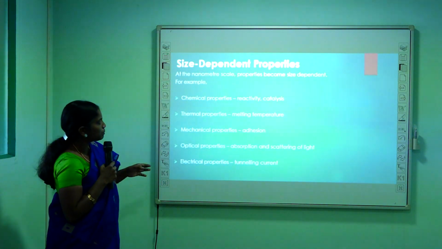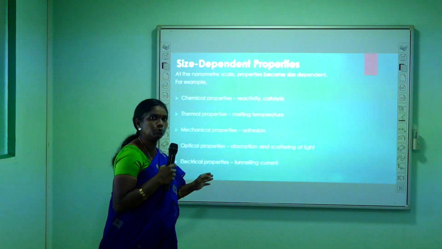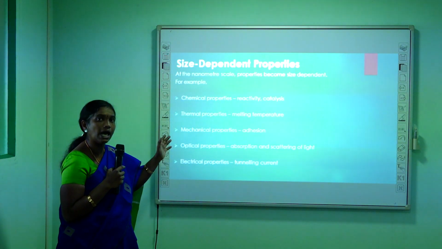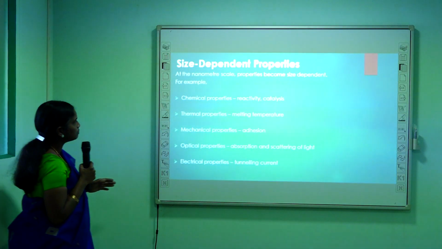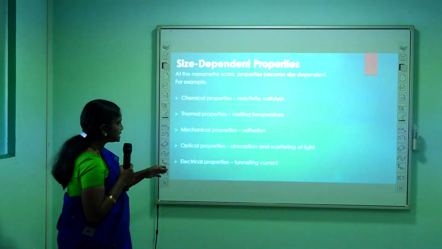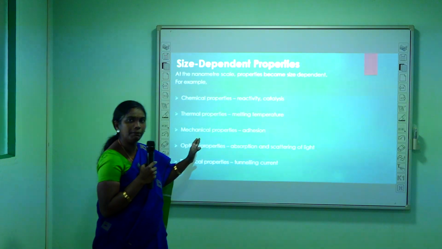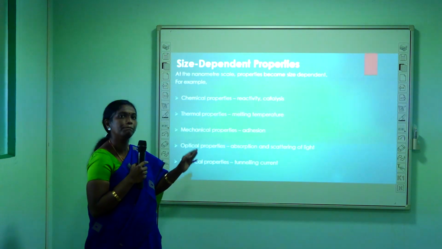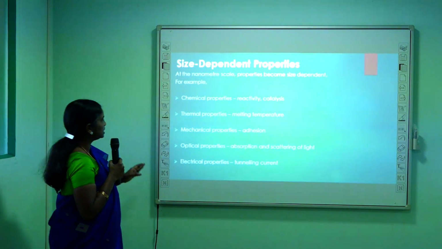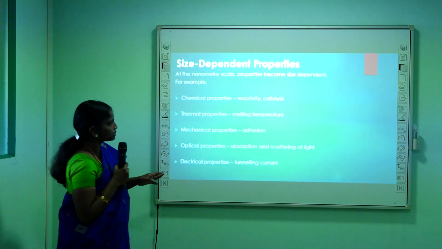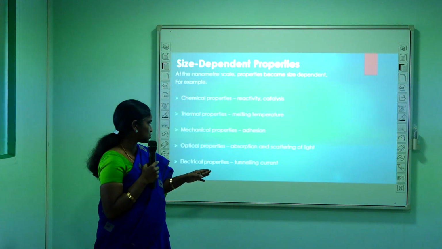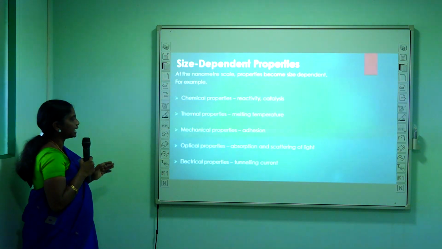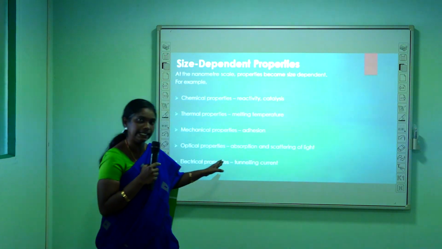Then the thermal property like melting temperature will change when the particle size is reduced from the bulk to the nanoscale. Then mechanical properties like adhesion will tend to change when the material goes from bulk to nanoscale. Then optical properties like absorption and scattering of light will also change from bulk to nanoscale. The electrical property like tunneling effect will also tend to change.